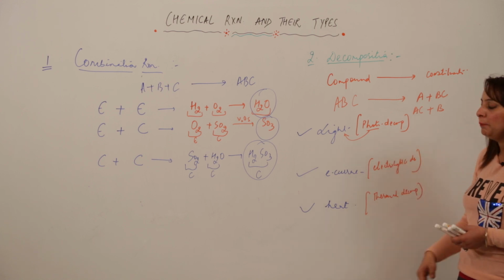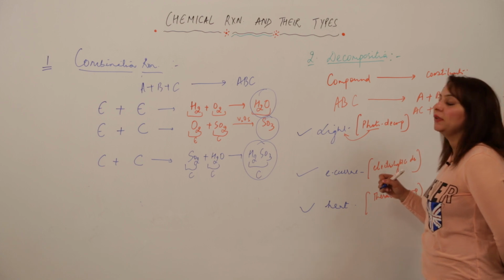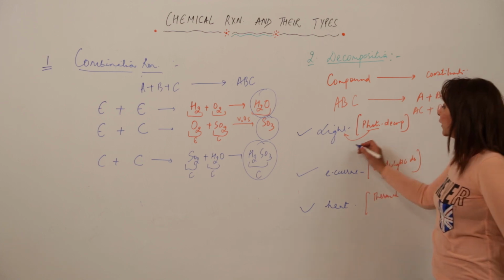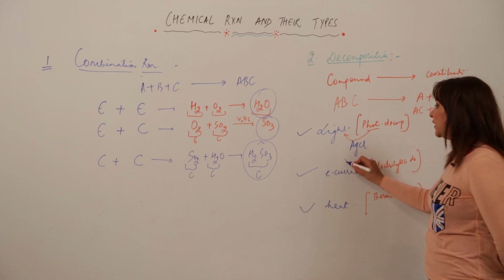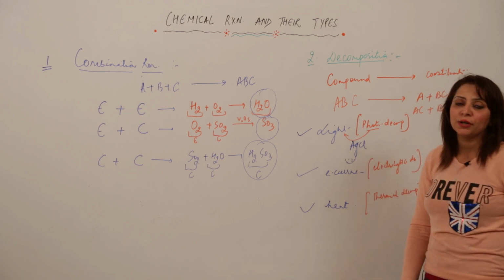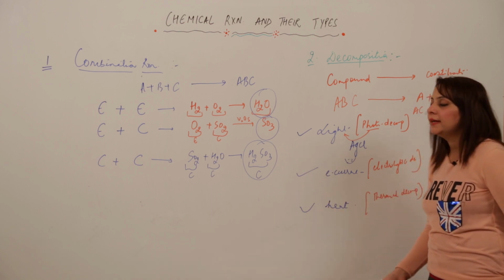Now we'll look for the examples involved. So for light, an example which is coming to my mind is AgCl. Suppose I am taking a dish and I am keeping the silver chloride in it and just keeping it in the sunlight, what will happen?